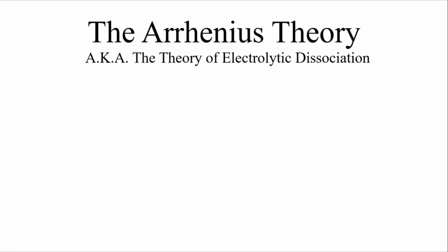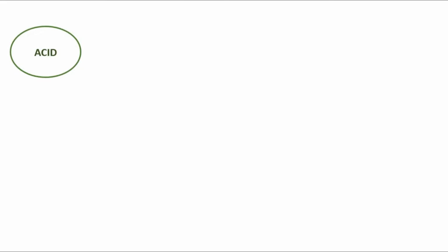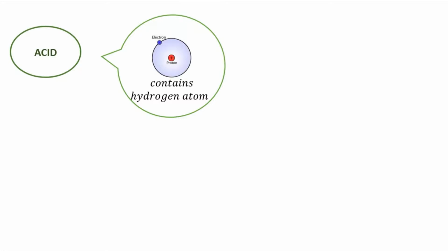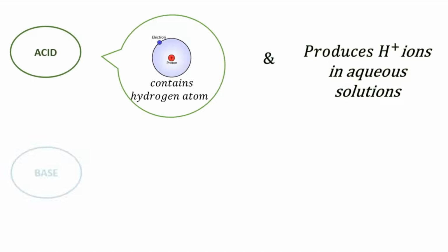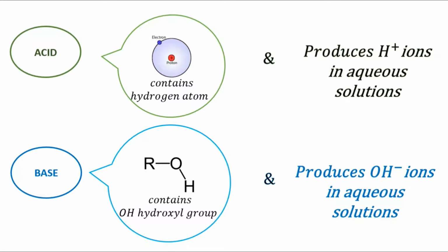The Arrhenius theory, otherwise known as the theory of electrolytic dissociation, was developed by Svante Arrhenius in 1884. Now, according to him, an acid is a substance that contains a hydrogen atom and produces H+ ions in an aqueous solution, while a base is a substance that contains the OH hydroxyl group and produces OH- ions, or hydroxide ions, in an aqueous solution. Think of it this way: acids create H+ ions and bases create OH- ions in aqueous solutions. Side note, an aqueous solution is any solution with water, H2O, as its solvent.